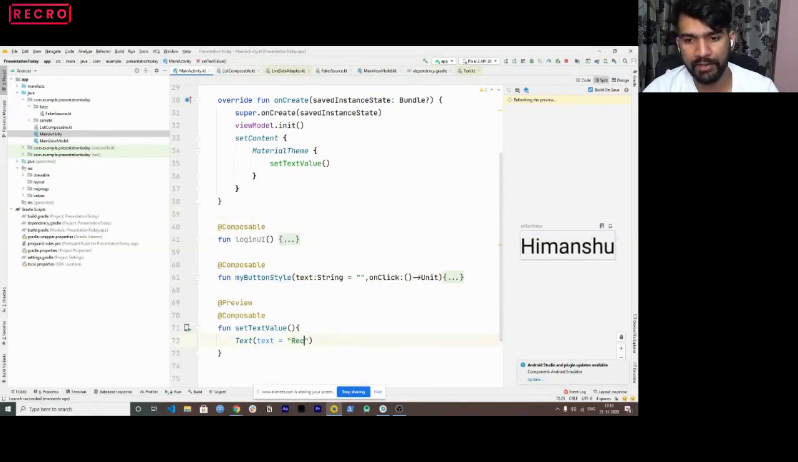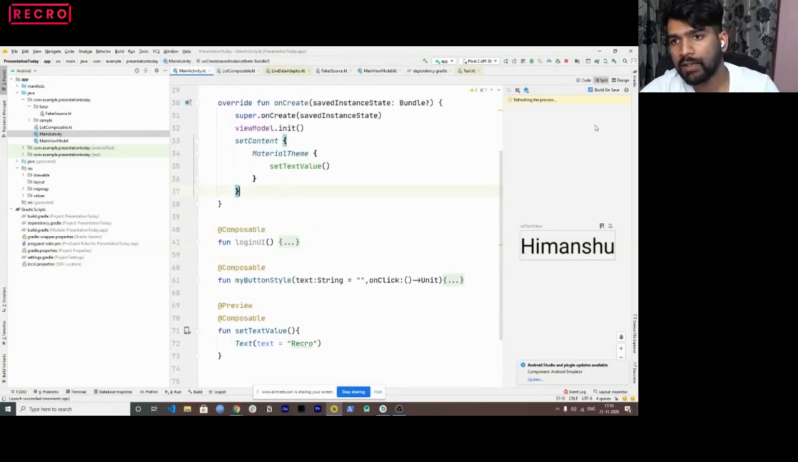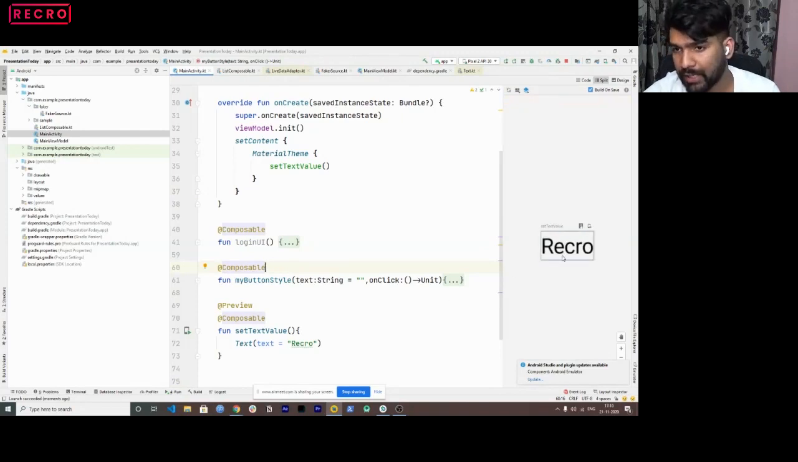So let's say if I run Recro, then it is refreshing the preview. Let's see if it refreshes or not, because the point here is it is always buggy because it is on your canary build. So you can see Recro coming up here, but the preview is still Himanshu, right? It's not updated as of yet, but now it's updated to Recro. So that's one of the ways to just see without running how your UI looks like. So using preview in your canary builds helps you just to see your UI.